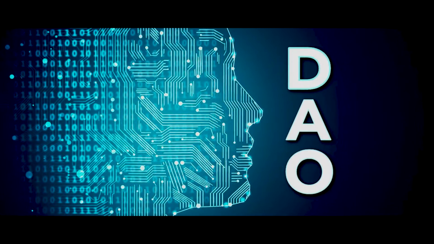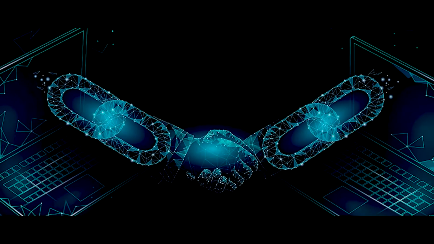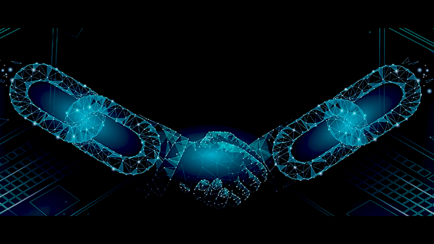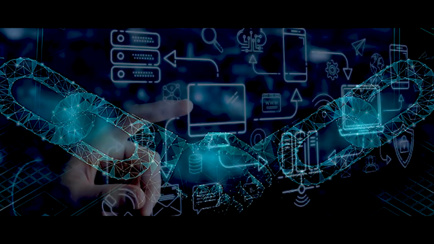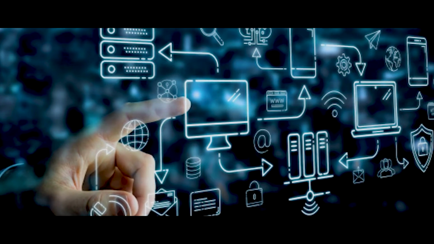So, what is a DAO in blockchain? How does it work? The term DAO stands for Decentralized Autonomous Organization and can be described as an open-source blockchain protocol governed by a set of rules that are created by its elected members. And it can automatically execute certain actions without the need for any intermediaries.